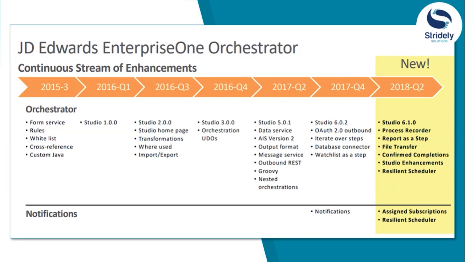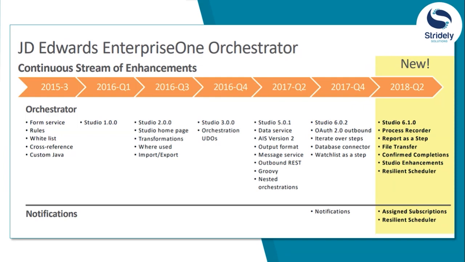We can see here in 6.1 they have introduced the process recorder as well, which is a recorder we can use to record all the steps which we perform in JD Edwards Enterprise One while executing a process. For example, while creating a sales order or completing a cycle of sales in the ERP, we can record the process using this functionality.